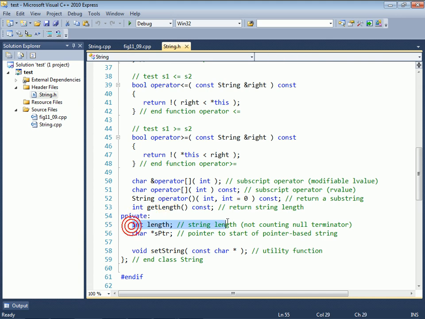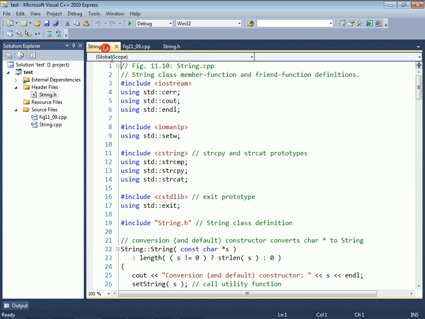Our private data consists of a length and a character pointer that points to the underlying dynamically allocated character array, which we'll use to represent our string. And then we have a utility function called setString, which is used by a few of the member functions. So finally, let's take a look at some of our member function implementation details. By the way, notice that we're using some C string header file functions. These are from the C standard library included in C++. strcmp allows me to compare C-style strings. strcpy allows me to copy C-style strings. And strcat allows me to concatenate C-style strings.